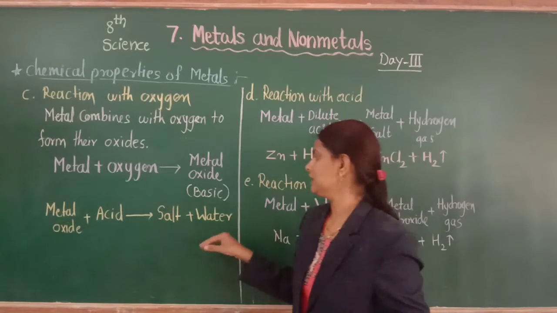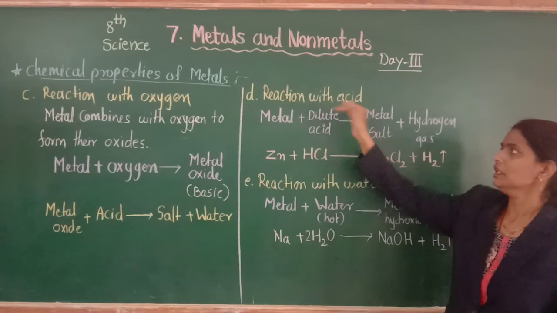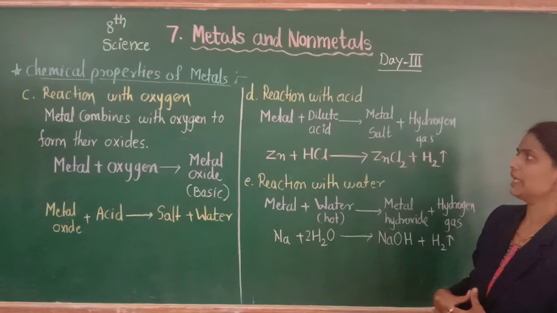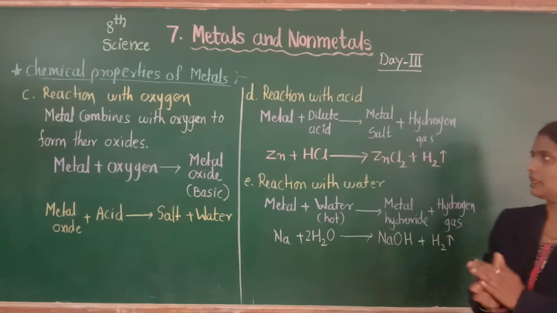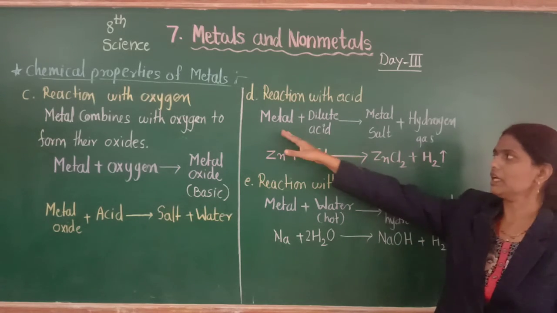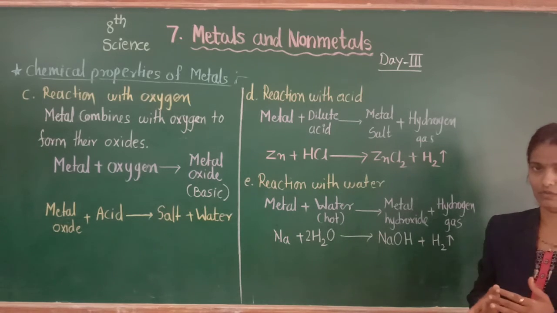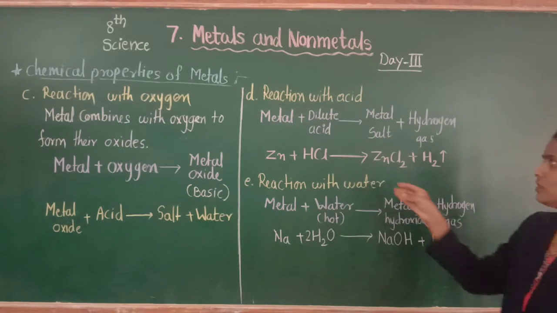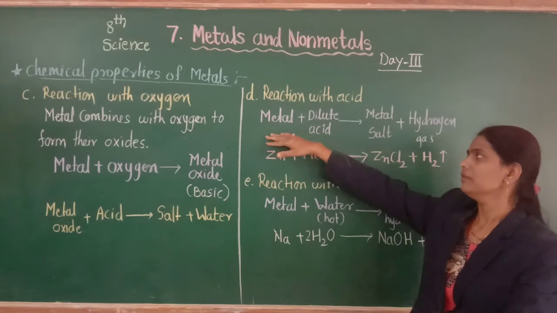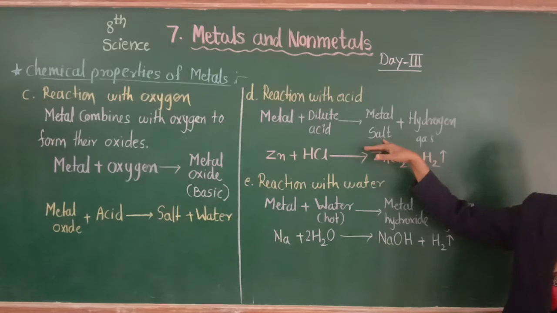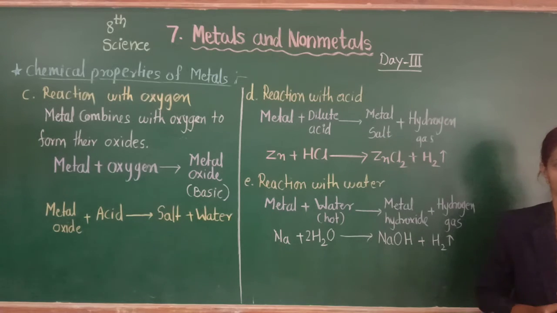Then see reaction with acid. The fourth property of metal, reaction with acid. The general rule is that generally metals react with dilute acid, not concentrated acid. So when a metal reacts with dilute acid, we get the corresponding metal salt along with hydrogen gas.